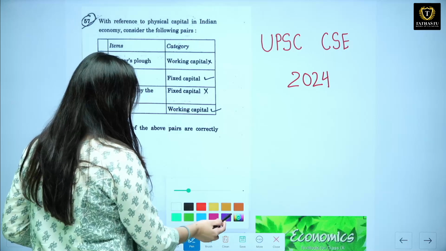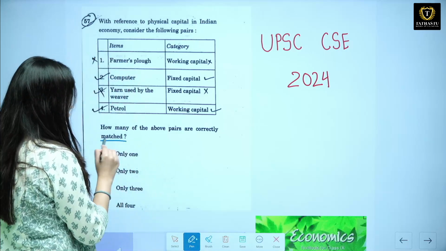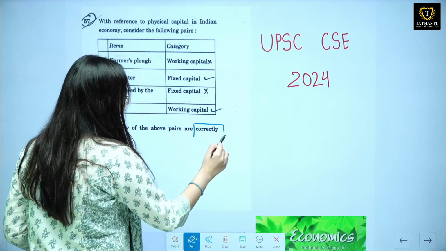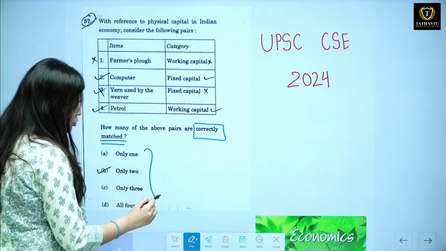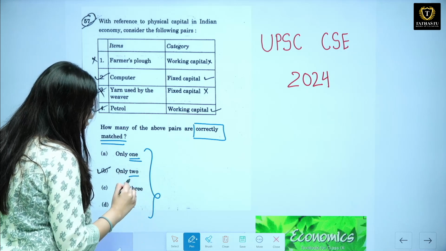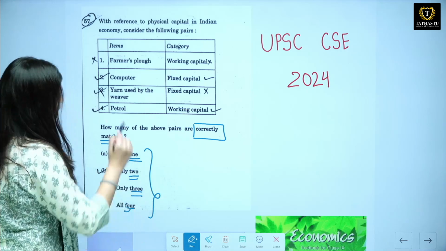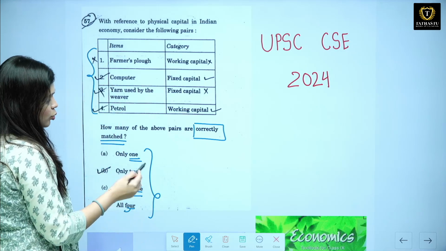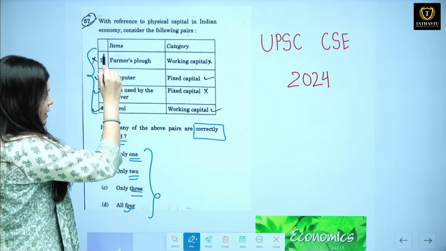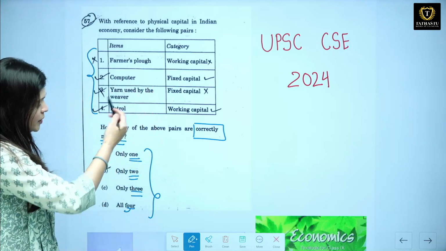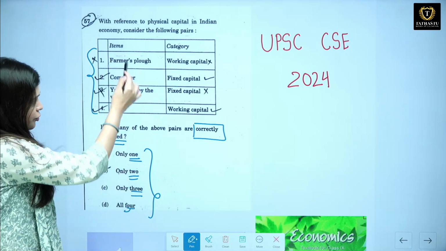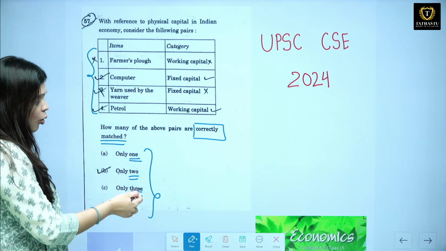This question, if you see, is again match the following. They are asking you correctly matched. Again, as yesterday, this pattern of question you see here, they have written in word format. It means that if they say only 1, out of 4 any 1 could be correct. If they say only 2, then out of 4 any 2 could be correct. If they say 3, then any 3 could be correct, and all 4.